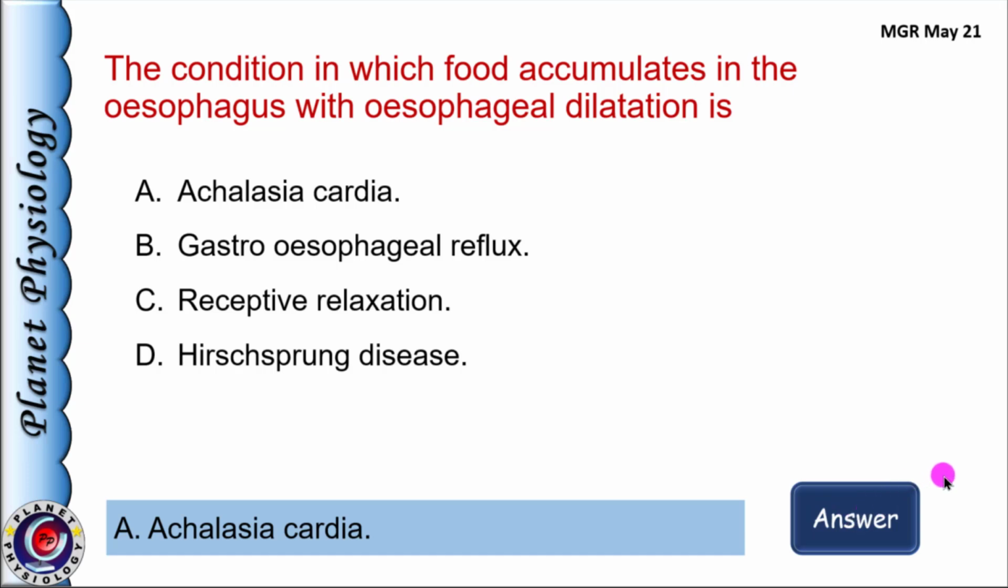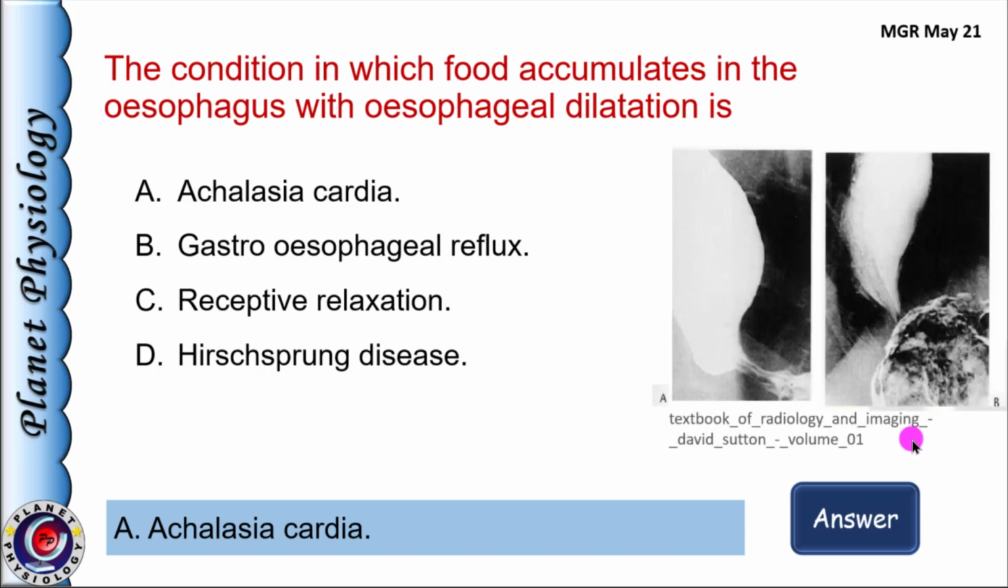In this condition, lower esophageal sphincter fails to relax due to deficiency of myenteric plexus in lower esophageal sphincter. Hence, food accumulates in esophagus leading to its dilatation. Barium swallow in such patients show typical rat tail or bird beak appearance as you can see in this picture. In gastroesophageal reflux, there is incompetence of lower esophageal sphincter, allowing reflux of gastric contents into the esophagus.